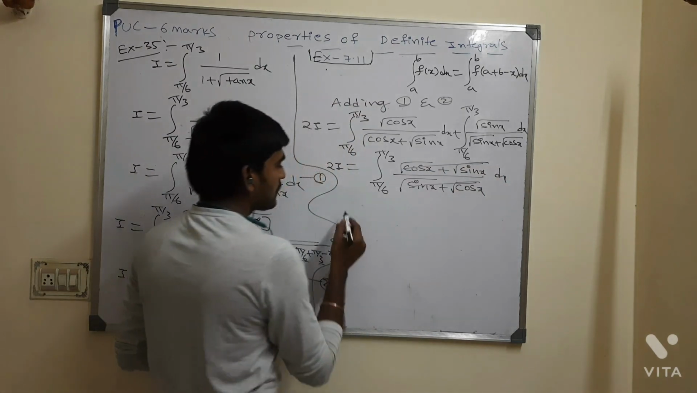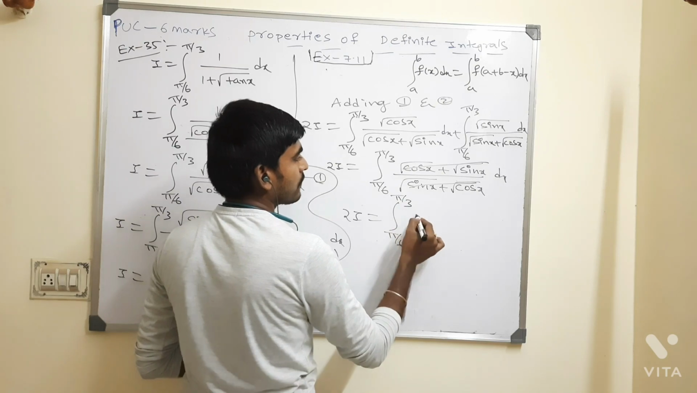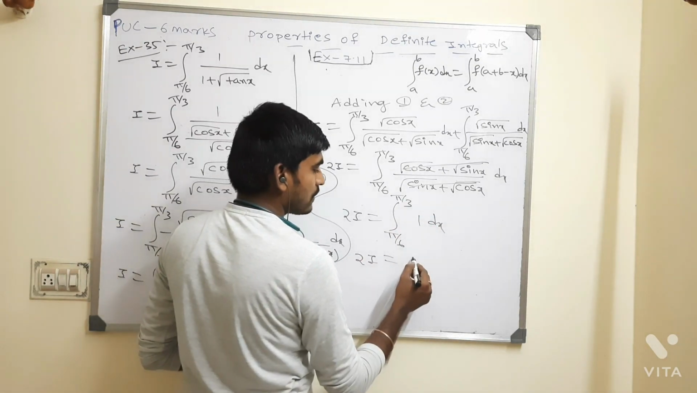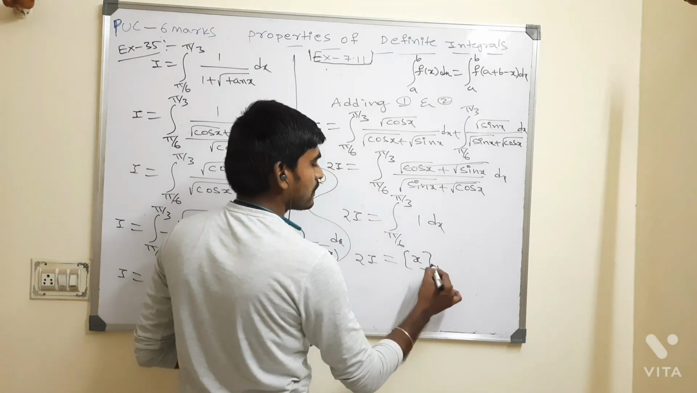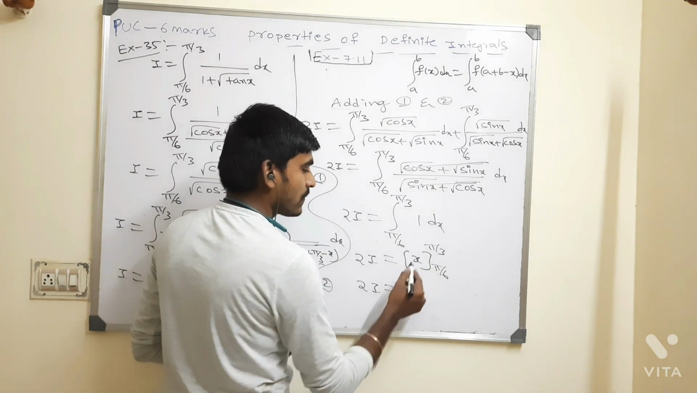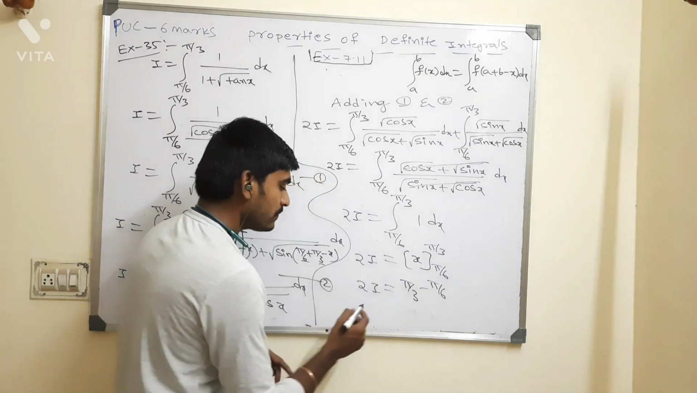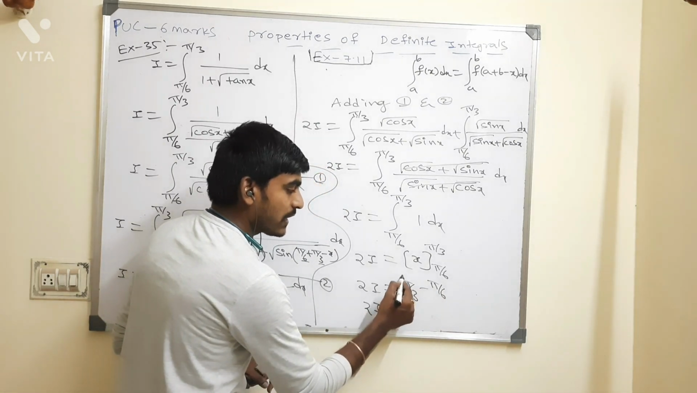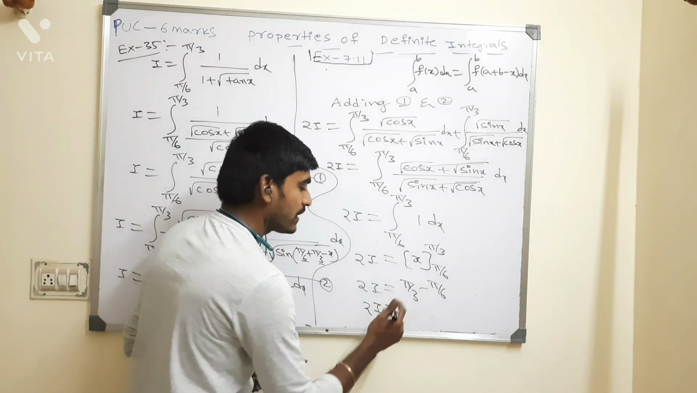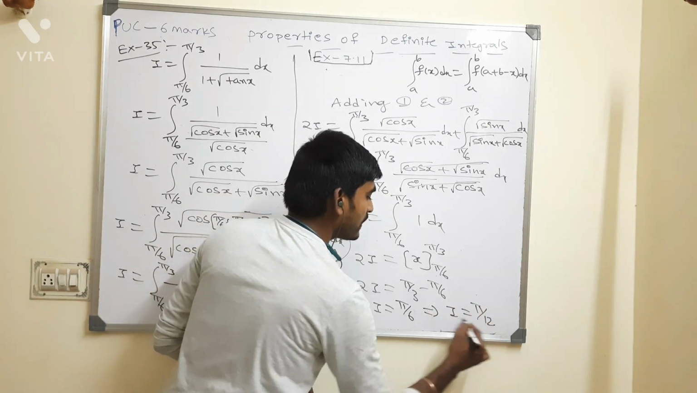This is the thing. 2I is equal to the integral from pi by 6 to pi by 3 of 1 dx. The integral of 1 is x, from pi by 6 to pi by 3. 2I is equal to upper minus lower, pi by 3 minus pi by 6. Pi by 3 means 60, pi by 6 means 30, 60 minus 30 is 30, which is pi by 6. This implies the value of I is pi by 12.